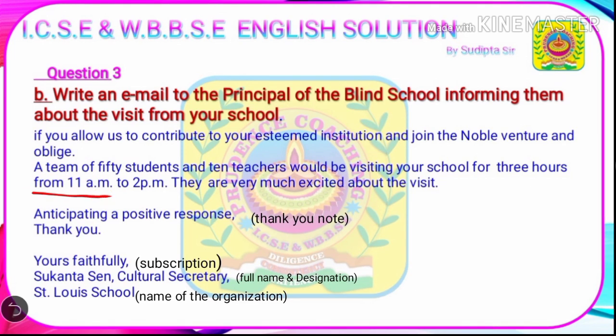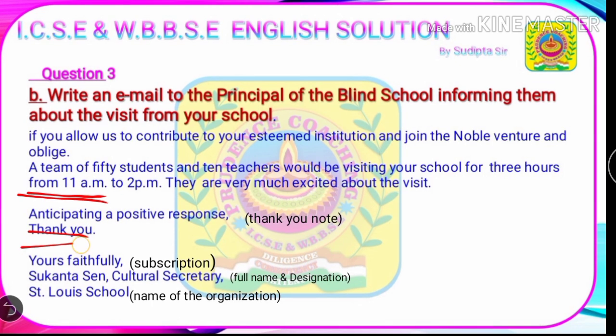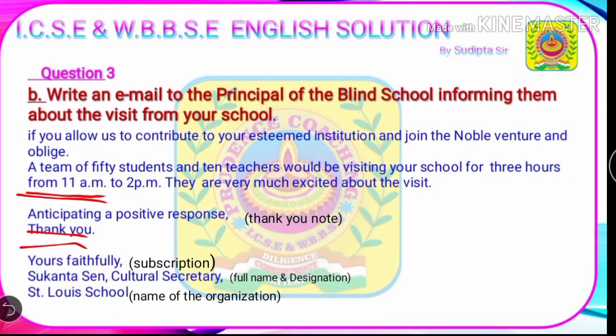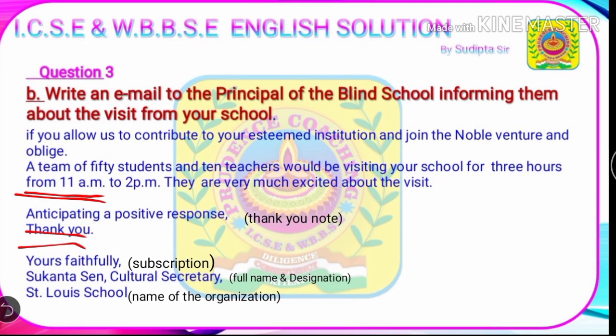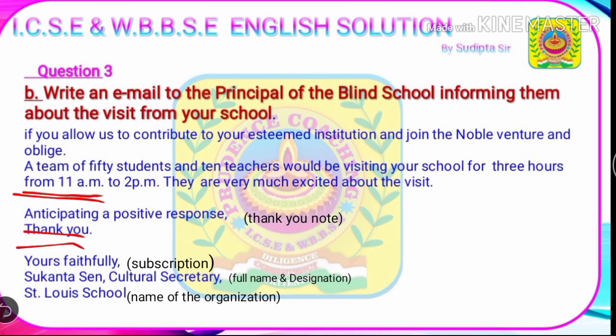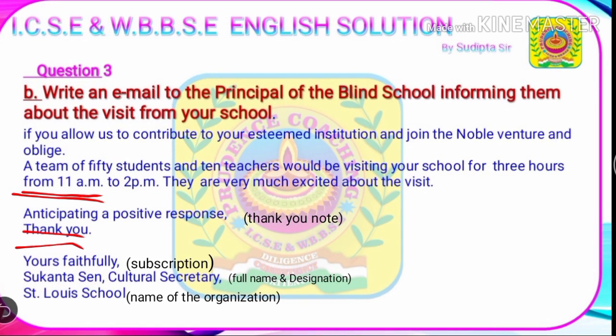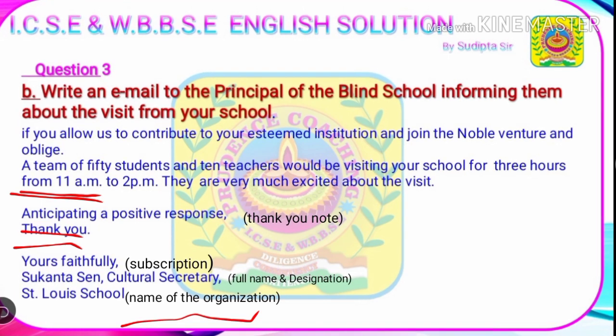Next, after a single line gap, we will mention the thank you note, anticipating a positive response. Thank you. Once again, we will leave another single line gap and mention the subscription: Yours faithfully. Next, we will mention the full name and designation of the writer, Sukanta Sen, Cultural Secretary. It is followed by the name of the organization, St. Louis School. So that's all about the email writing.